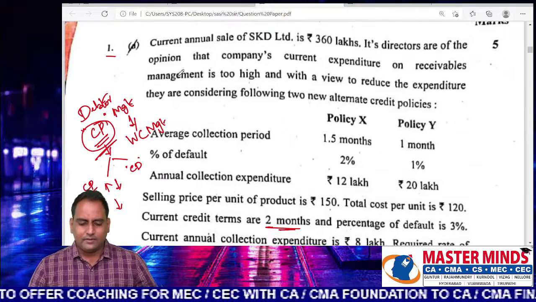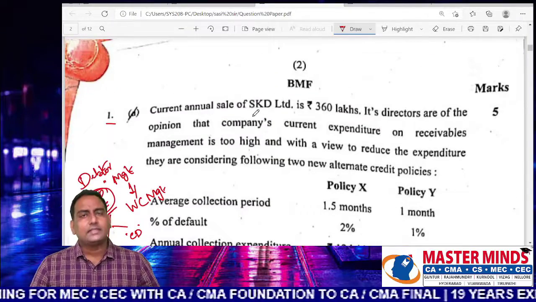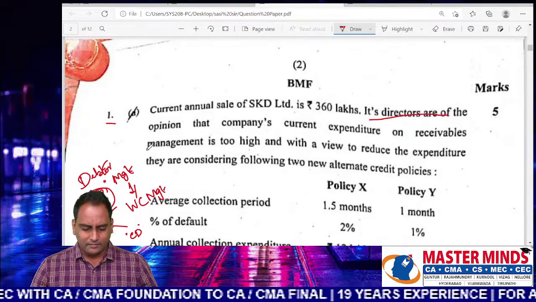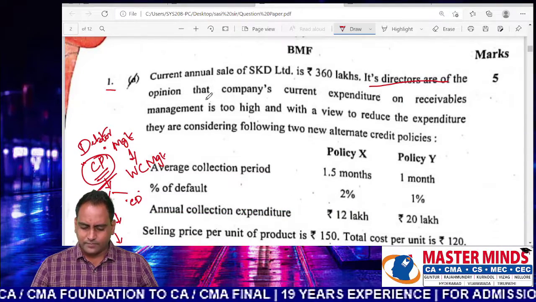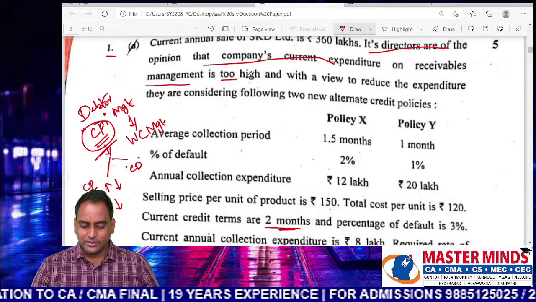You can see the current annual sales of SKD Limited are 360 lakhs, and the directors of the company feel that the company's current expenditure on receivables management is too high.